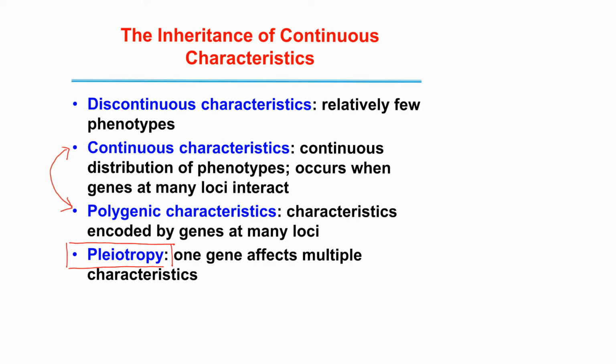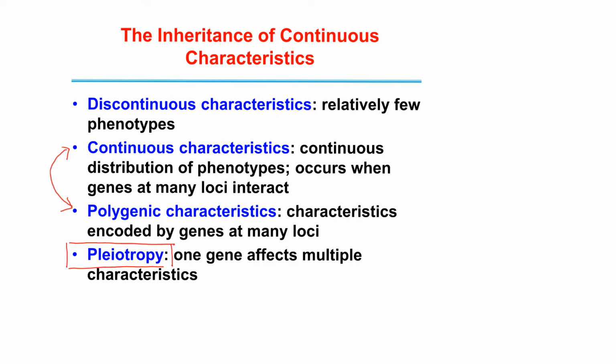So many genes, interaction, one phenotype. Because there are many genes, sometimes we refer to continuous characteristics also as polygenic characteristics, because they are encoded by genes at different loci. Now, be aware of the difference between polygenic and pleiotropy. They sound similar, but polygenic, as I mentioned, is many genes, one phenotype, while pleiotropy is completely opposite. One gene can affect multiple characteristics.